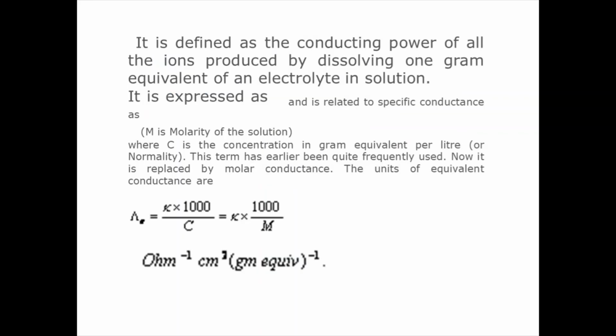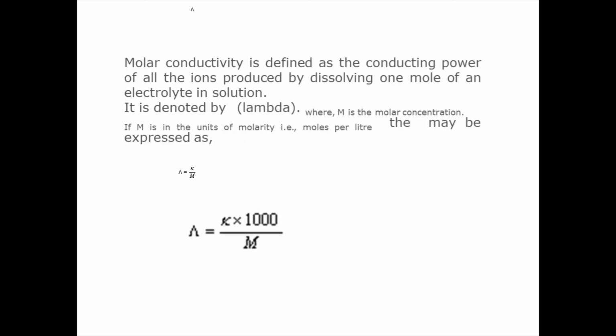Equivalent conductance is defined as already defined in my previous slide: 1 gram equivalent. So lambda E equal to K into 1000 by C, that is equal to K into 1000 by M, molarity, if you are talking about molar. Then the units are ohm inverse centimeter square gram equivalent inverse. The same expression holds for molar conductivity: lambda equal to K into 1000 by M. If it is gram equivalent weight, it is lambda equal to K into 1000 by N, normality.